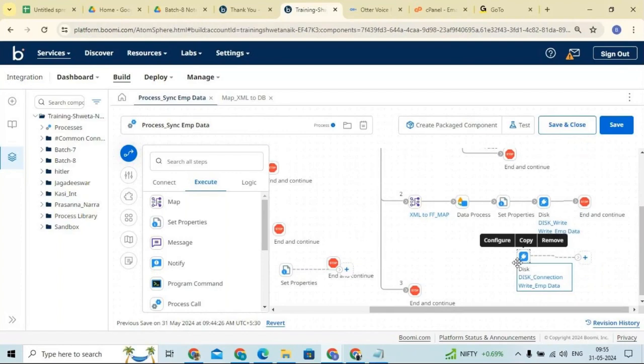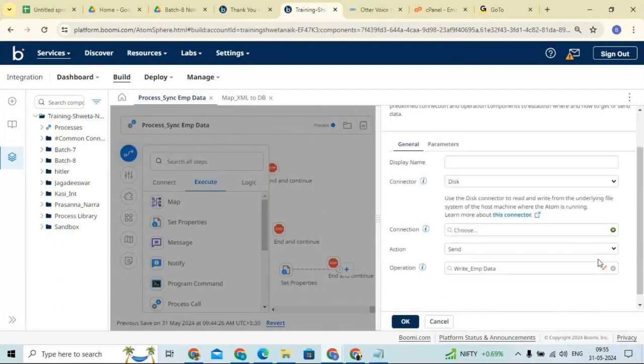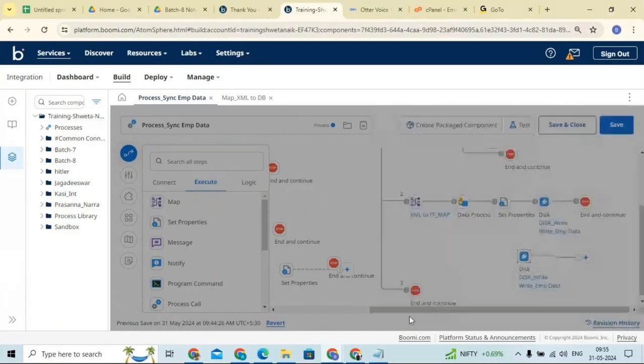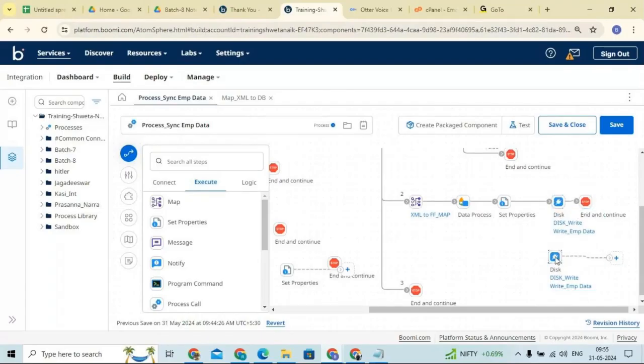Let me remove this. I can reuse that connection. This connector and this connector are both the same. So now I want to send the same data to a different directory from here. How can I do that?